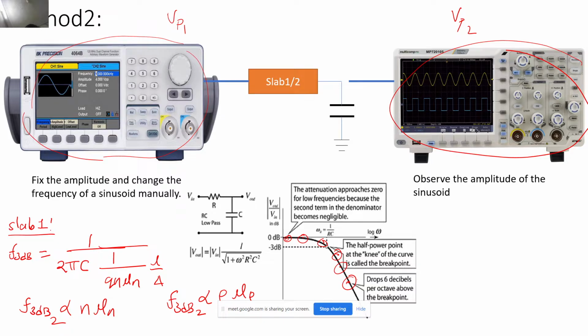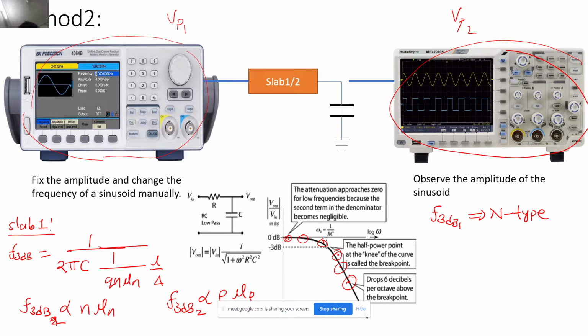It is obvious from this equation that F3dB1, that is of the n-type doped semiconductor, is going to be lesser as compared to F3dB2, which let's say is of p type.